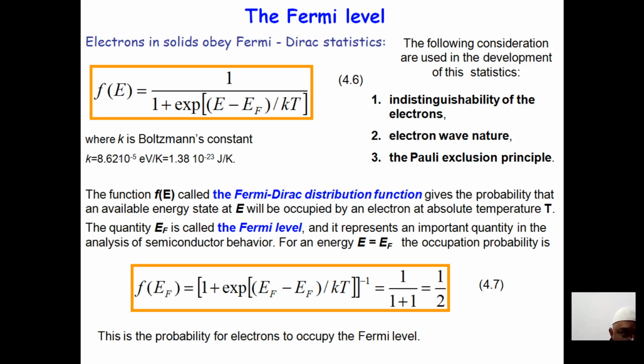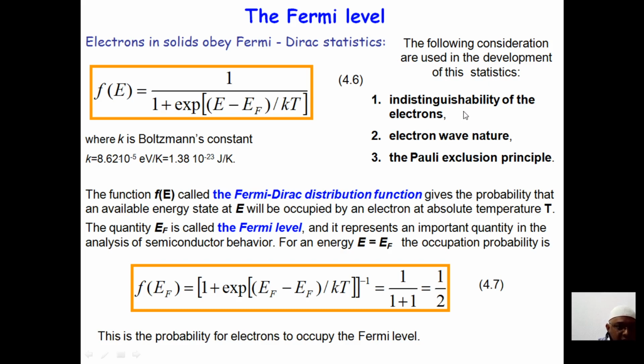Again, for your convenience, we are repeating what the Fermi level actually is. In the previous class, we discussed the diagram where we wrote EF, and EF is nothing but the Fermi level. I will go into detail about this Fermi level in today's class. Electrons in solids obey Fermi-Dirac statistics, and the following considerations are used in the development of this statistics.